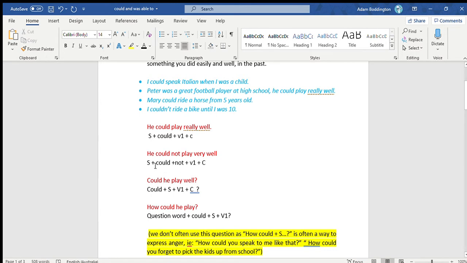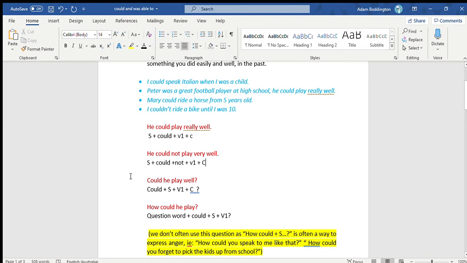All right, so let's have a look here. He could not play very well. So that's my negative sentence. So he is my subject, could is could, not is not. Play is V1, and very well, again, I'm just going to put that down as my complement. Okay, so that's the order that we put it in.